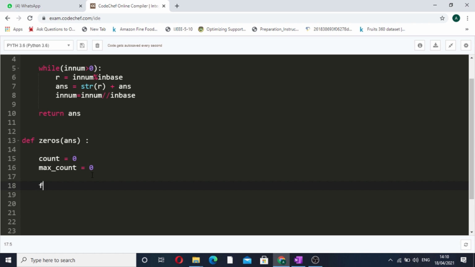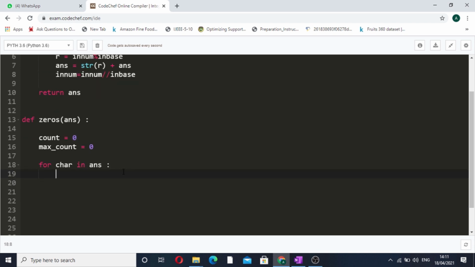Now what we'll do, we will iterate over our answer string. So let's say for char in answer. Now see, if our char is double equals 0, then we will simply do count plus equals 1, because this count is storing our current count of zeros. So this count variable is storing our current count, and this max count will be storing the maximum consecutive count.